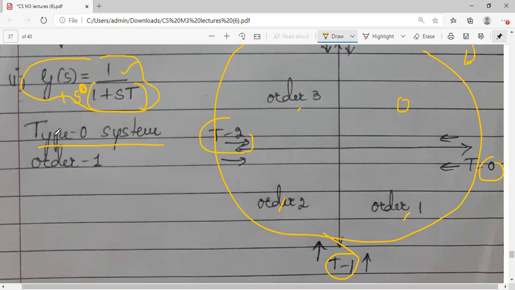Means no poles are present. Hence it is a type 0 system. And order, obviously s का power क्या है inside the bracket? Highest order is 1. So we determine the order depending upon highest power of s in the denominator terms. Highest power यहाँ पे s raised to 1 into T है. So it is order 1. So ये जो आपका G of s है, it falls here. Order 1, type 0. Okay, एक example मैंने लिया है. The detailed study we will be going through when we discuss the root locus.